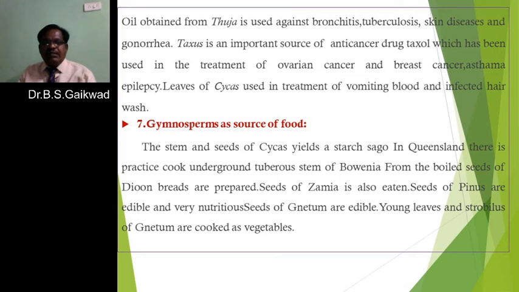The seeds of Pinus are edible and very nutritious. Then the seeds of the netum are edible. That is, the seeds of Zamia, the seeds of Pinus, and the seeds of the netum are edible. Then the young leaves and the strong strobilus of the netum are cooked as a vegetable. That is, for the purpose of food, they are used as a vegetable.